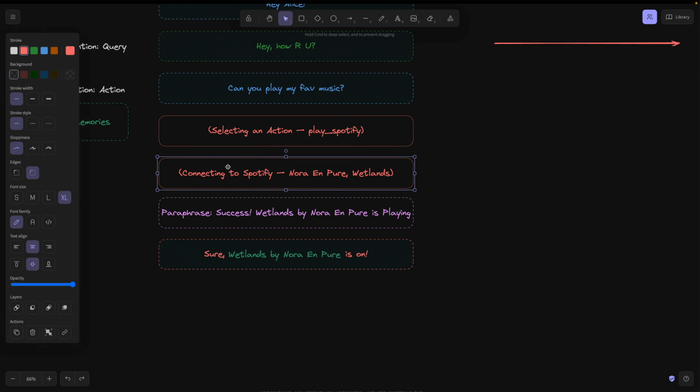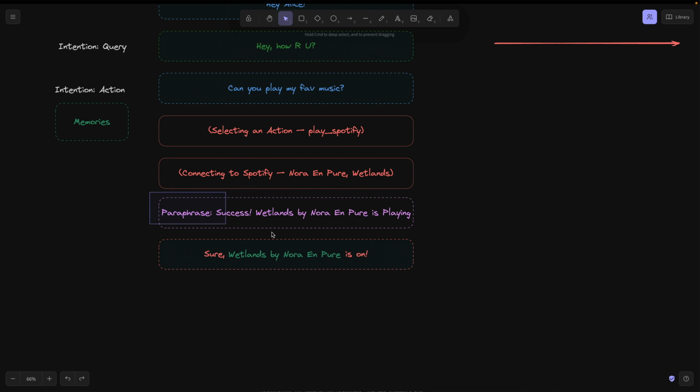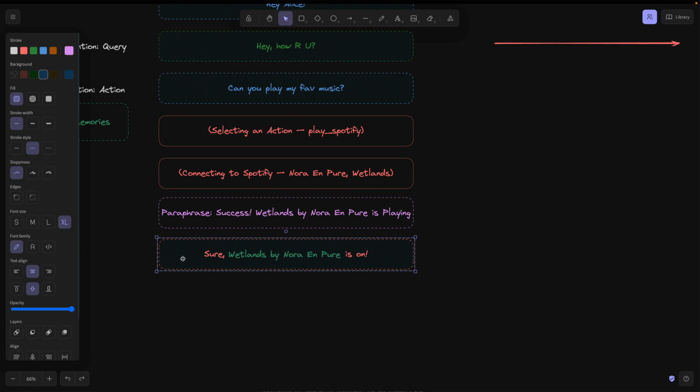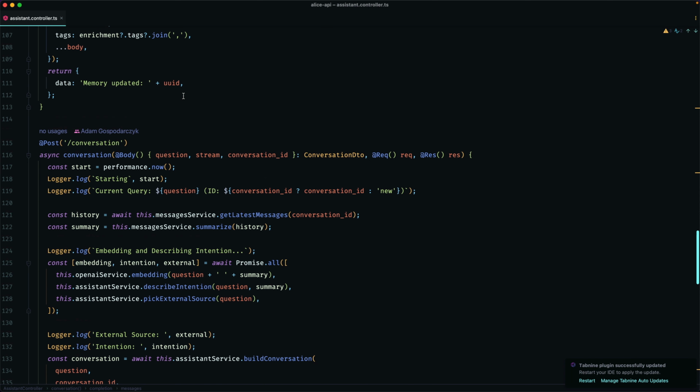Next, a remote action is executed, which always returns a response. Its content is added to the conversation as a second system message with an additional instruction requesting a paraphrase of the returned message. As a result, Alice informs me in her own words about what just happened. Now let's take a look at how it looks from the code perspective.